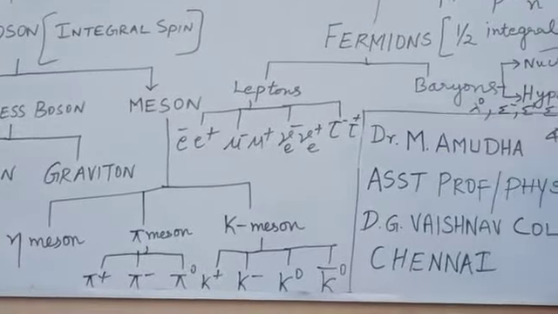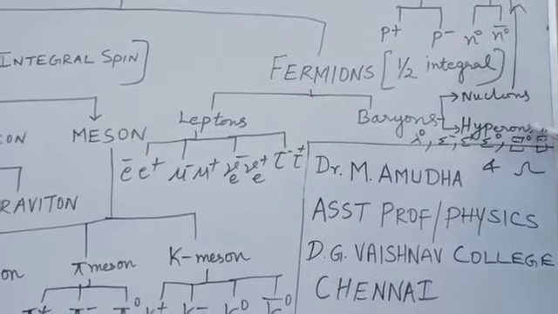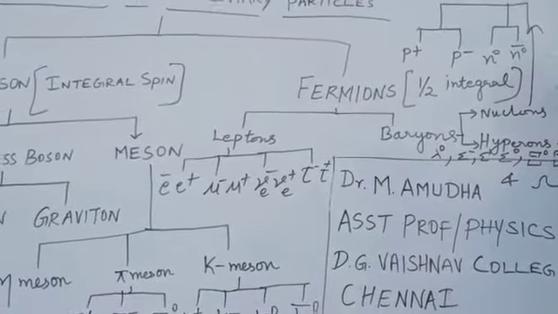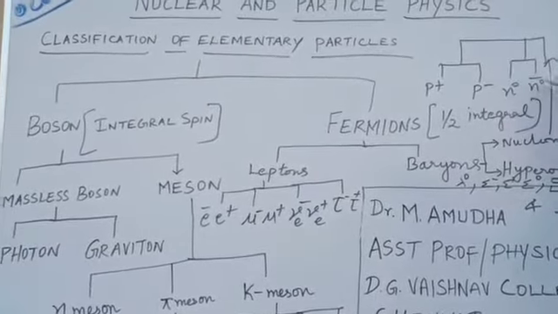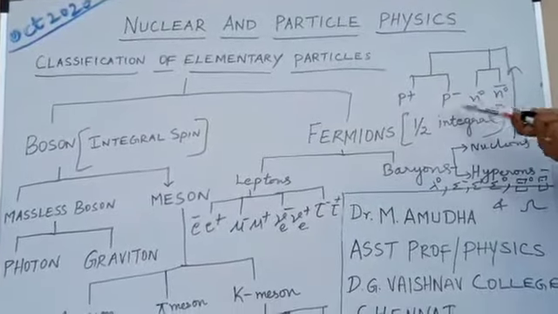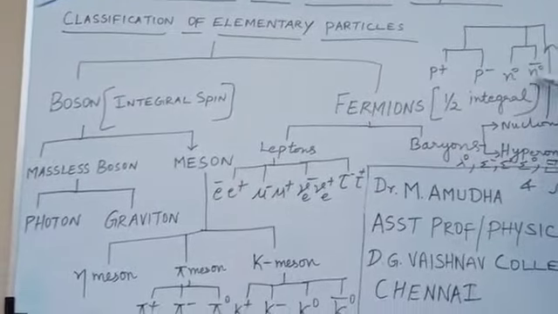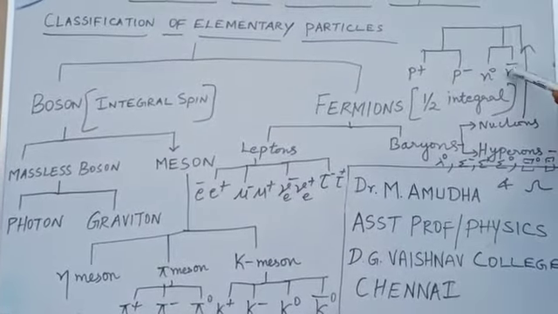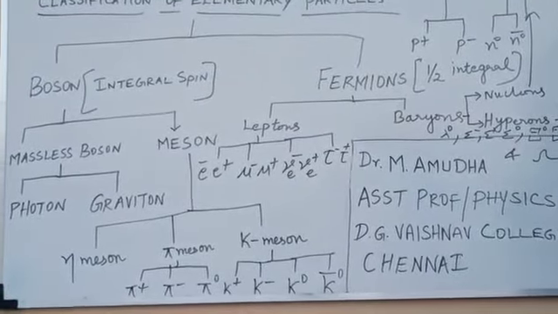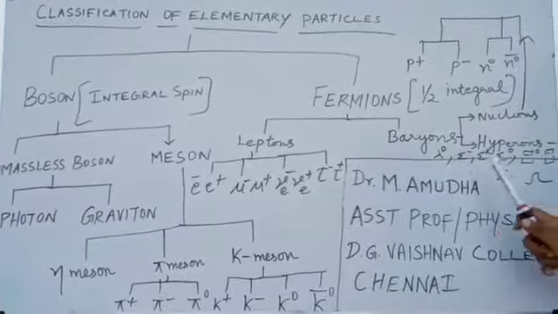And coming to the baryons, baryons are heavier particles. The two major classifications of baryons are nucleons and hyperons. Nucleons are further divided into protons and neutrons. For proton also there is a particle and antiparticle, p plus and p minus, and for neutron there is an antiparticle, that is n bar 0. And coming to the hyperons, all other categories under baryons except nucleons are called hyperons.